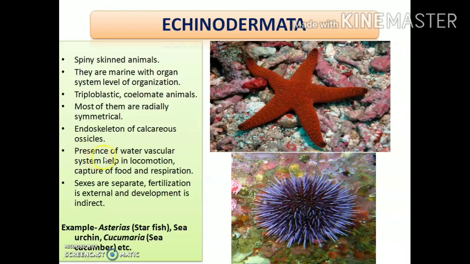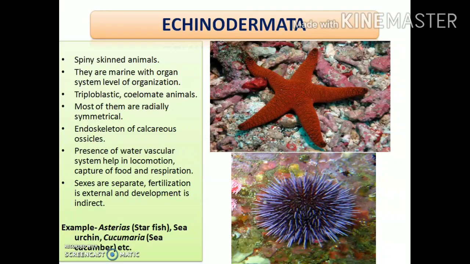Next, they have a water vascular system. This is the characteristic feature of the echinoderms. The water vascular system helps the animals in locomotion, that is, to move from one place to another, and also helps them capture their food and aids in respiration, that is, the gaseous exchange of oxygen and carbon dioxide.